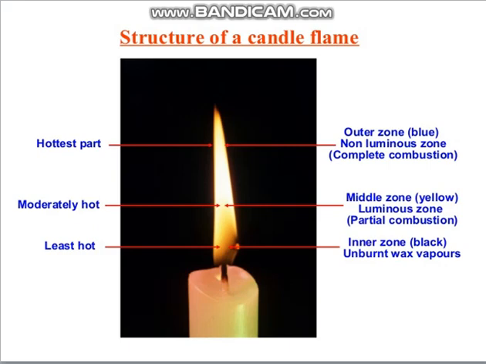The outermost part is in direct contact with the atmosphere, and in the middle part, less oxygen is available. But the innermost part, because of the outer layer and the middle layer, does not get a chance to make contact with oxygen. So oxygen availability is very, very low, and that's why no combustion takes place. And because there is no combustion, it appears black. Unburned carbon particles of the wax are present here, and that's why it appears black in color.